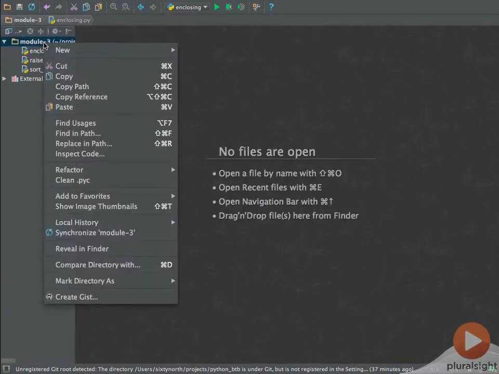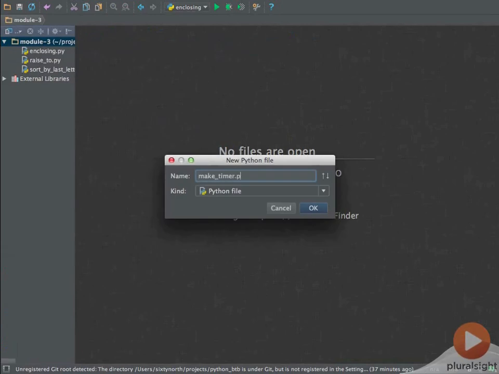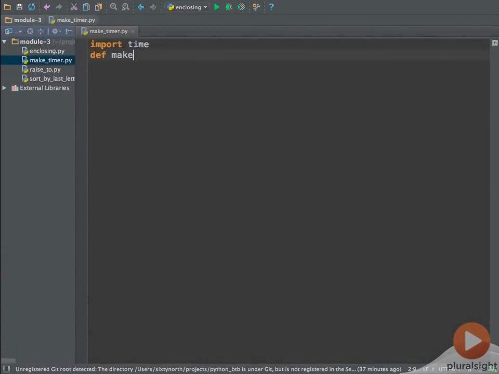In this example, the makeTimer function returns a new function. Each time you call this new function, it returns the elapsed time since the last time you called it. Here's how it looks.